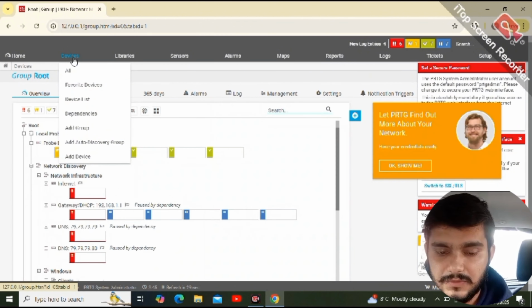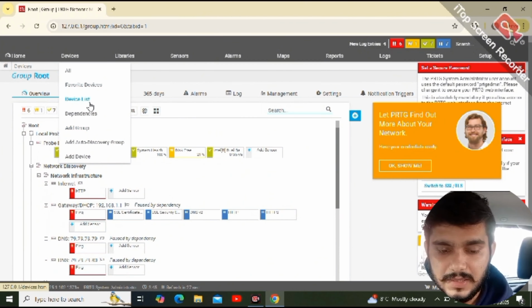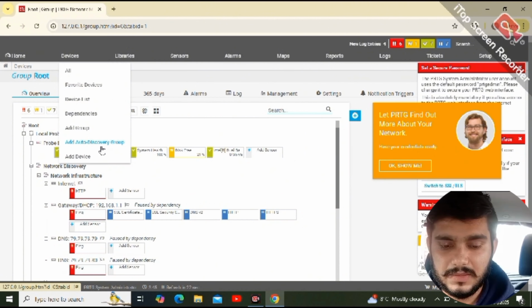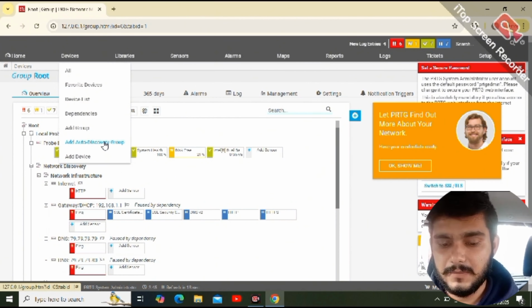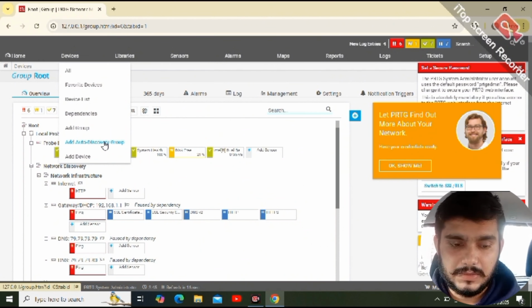Here we can see all the information about the sensors: 6 are down, 1 is going to warning, 7 are up, and 7 are passed.